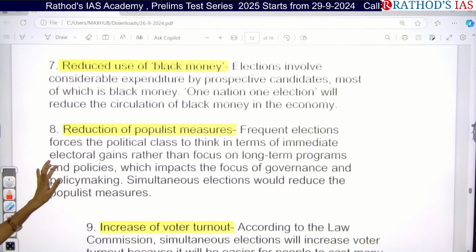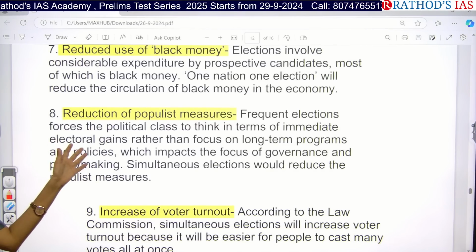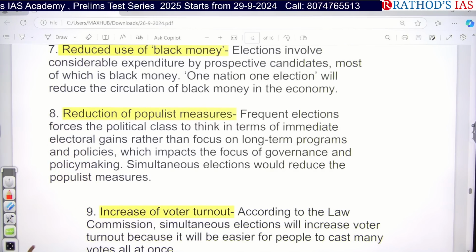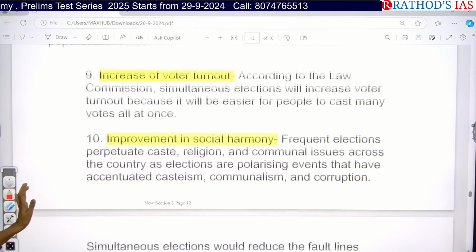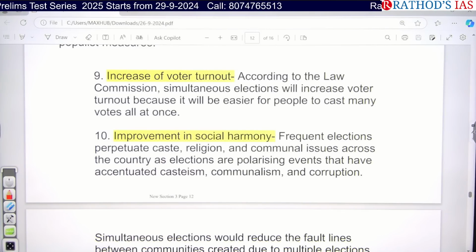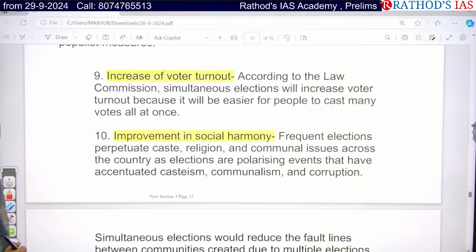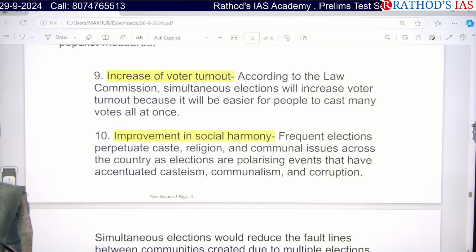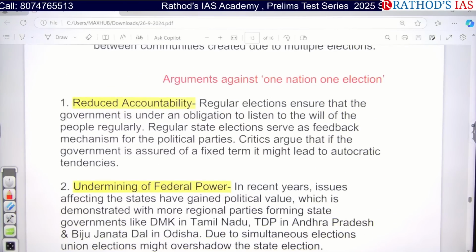And this one is, we can reduce the populist measures of the government, so that we can focus on long-term programs and policies. And obviously we can increase the voter turnout, and we can also improve social harmony. Frequent elections mainly disturb caste, religion and communal issues across the country, leading to polarizing events in so-and-so state. So we have to reduce them. How can we reduce them? By simultaneous elections. And what are the arguments against?